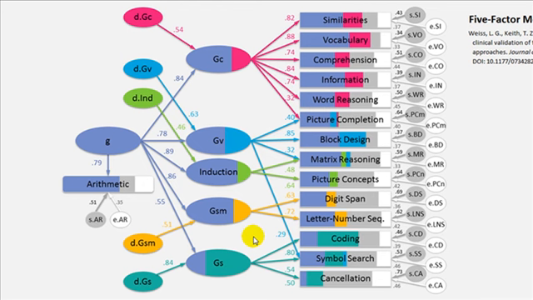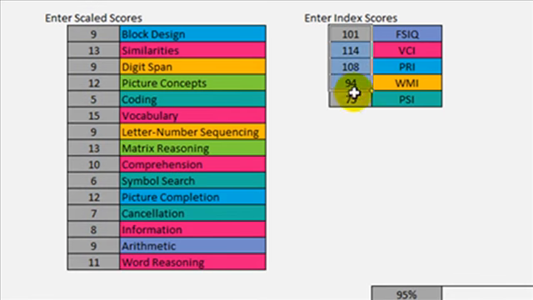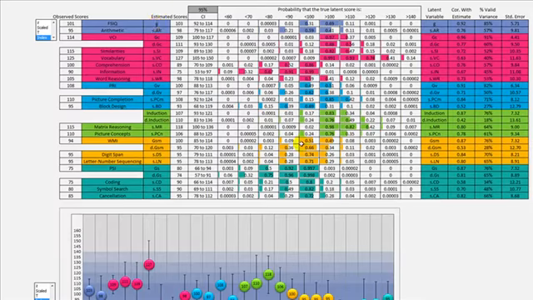What this spreadsheet is intended to do is to take this model and make its implications explicit for individuals. So if we think that there's an ability called GC and it's latent, how well can we estimate this latent score in individuals? Down here we see a bunch of numbers. We can change the numbers as needed, but pretend that these are the scores for a particular individual. Here's full scale IQ and the 4-factor index scores. Here we have a lot of gobbledygook, but I'll walk through it.